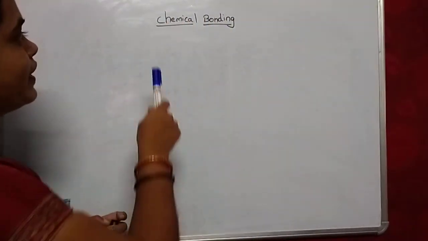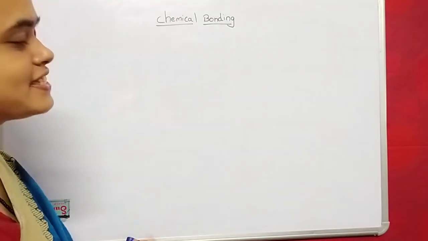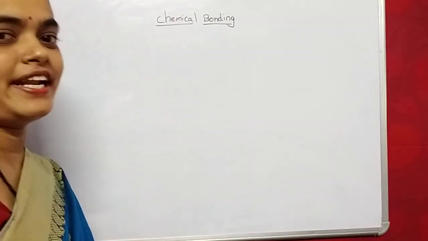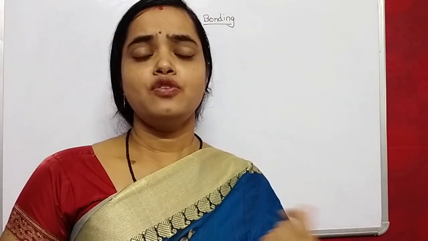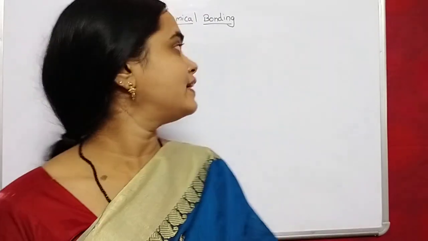Let's begin the topic. Chemical bonding is defined as the force of attraction between two atoms in a molecule. Two atoms combine to form a molecule, so the force present between both atoms is what is defined in chemical bonding.